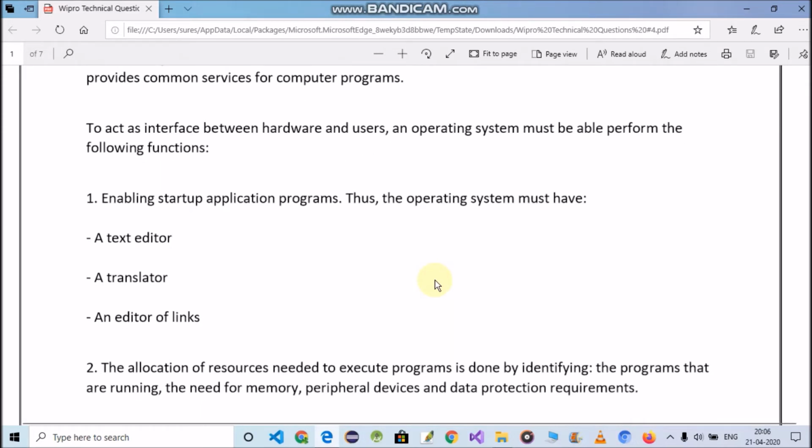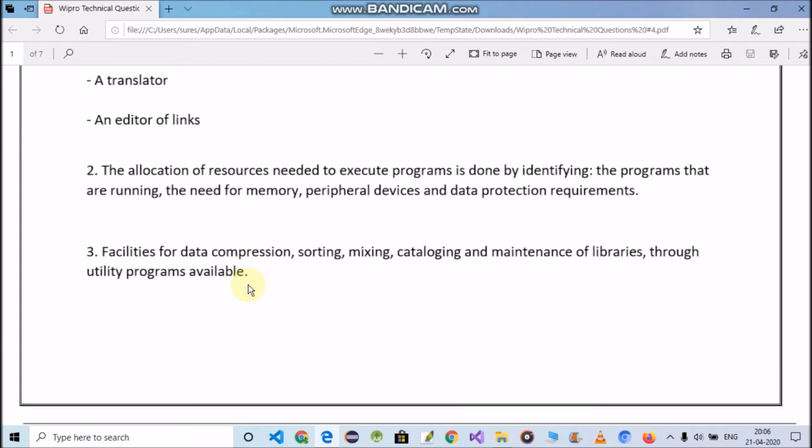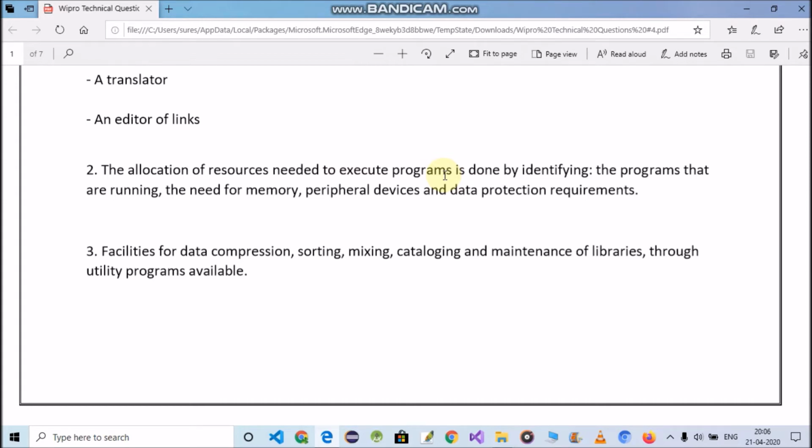First one is to enable startup of application programs. Thus, the operating system must have a text editor, a translator, and an editor of links. Second one is the allocation of resources needed to execute programs, done by identifying the programs that are running, the need for memory, peripheral devices, and data protection requirements. Third one is facilities for data compression, sorting, mixing, cataloging, and maintenance of libraries through utility programs available.